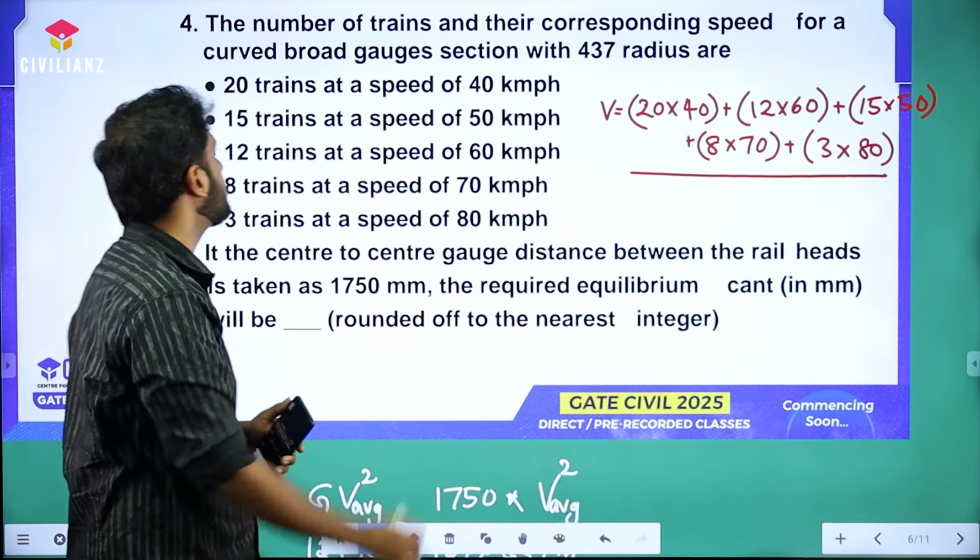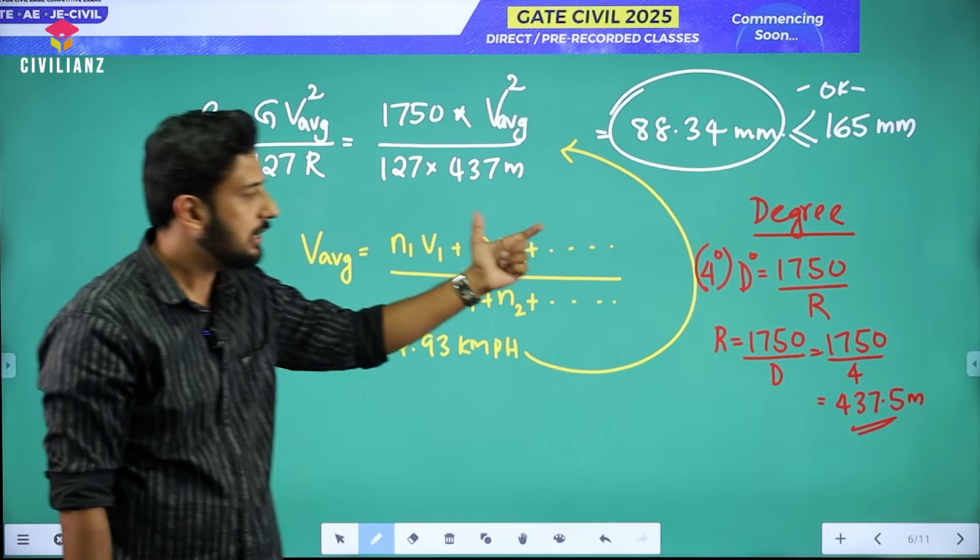This we have already explained in our sessions. So suppose instead of giving that it's a 437 meter radius curve, they give that it's a 4 degree curve. Then what will you do? The radius will become 1750 divided by D. Once you substitute 4, 1750 by 4, how much do you get? Approximately 437.5 meter, right?